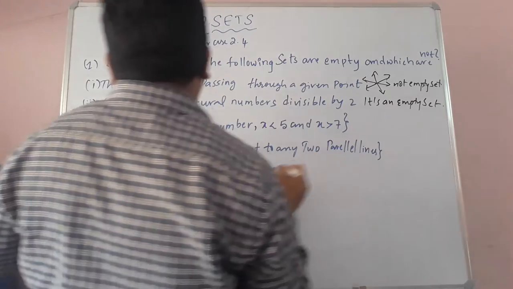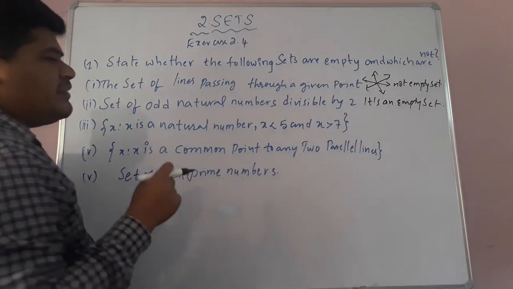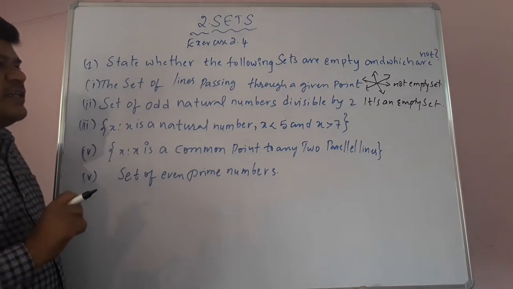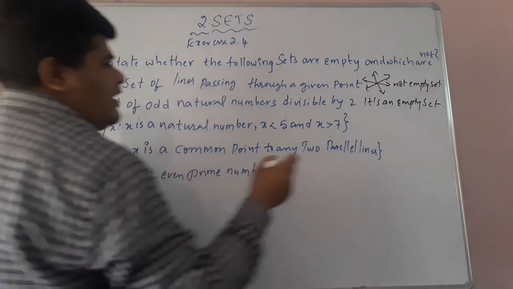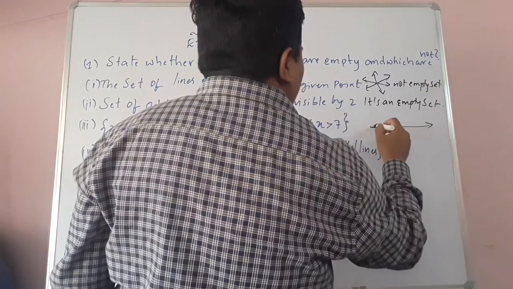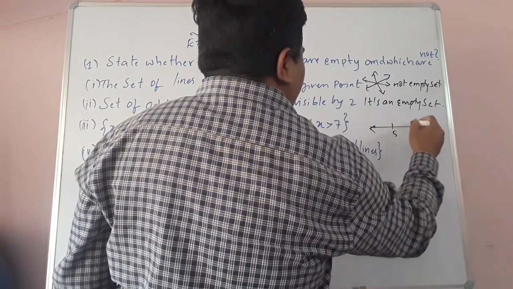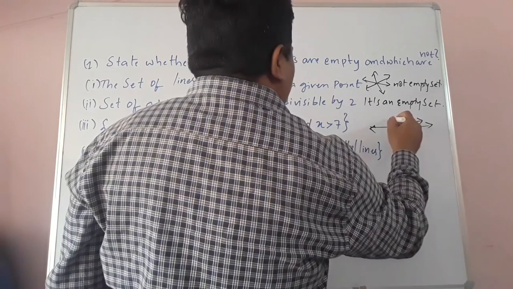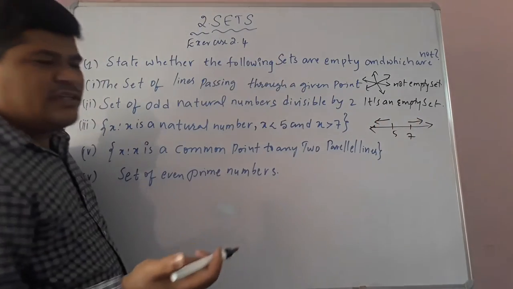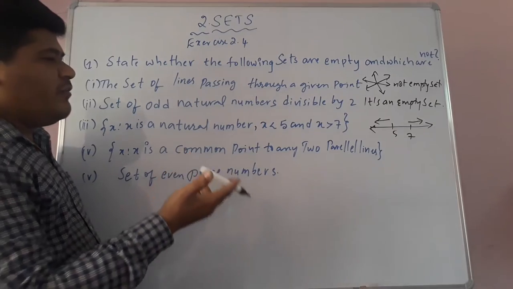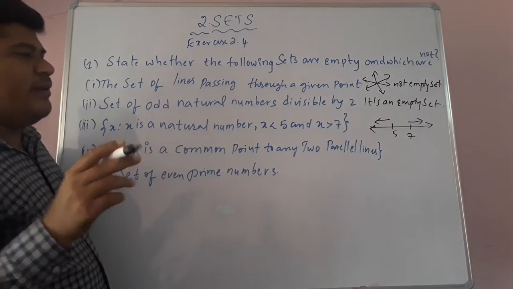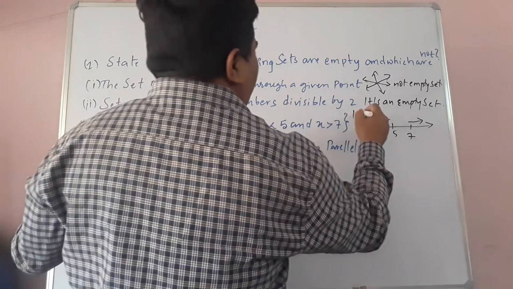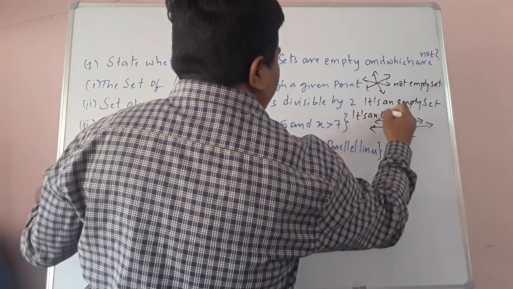Now let's see the third question: x such that x is a natural number, x is less than 5, x is greater than 7. Children, x should be less than 5 and x should be greater than 7. If you take the numbers, here 5 will be there and here 7 will be there. Greater than 7 means the right side, less than 5 means the left side of 5. Is any common element there, children? In this way, we are not finding any natural number which is less than 5 and greater than 7. So the third one is an empty set.